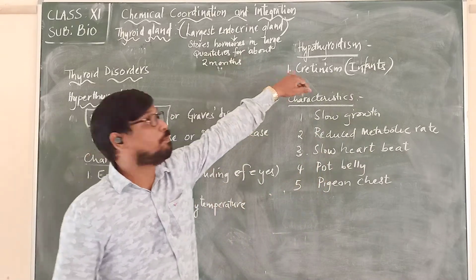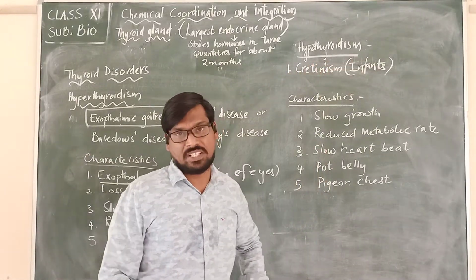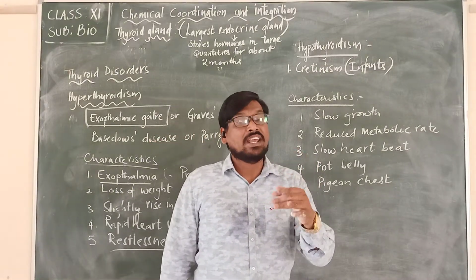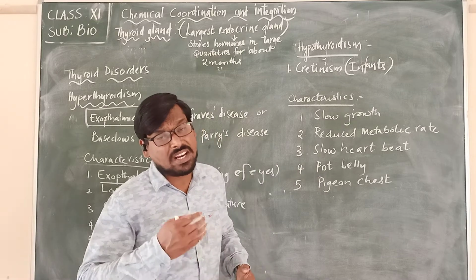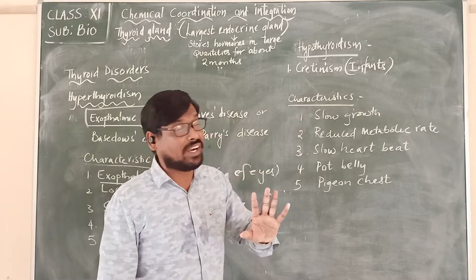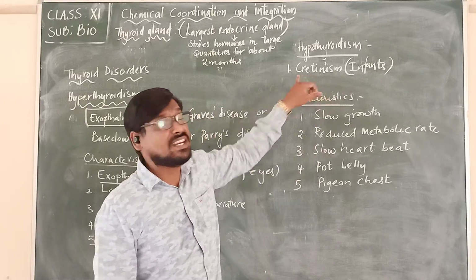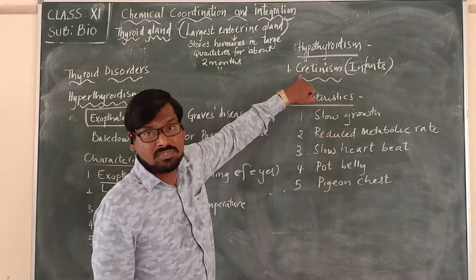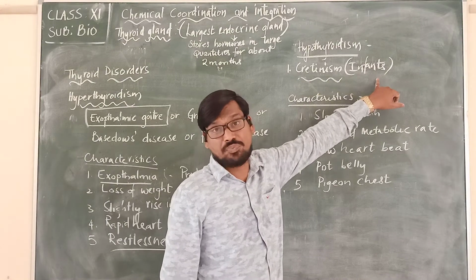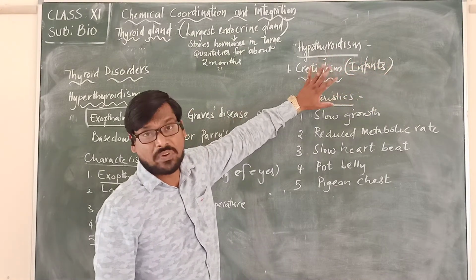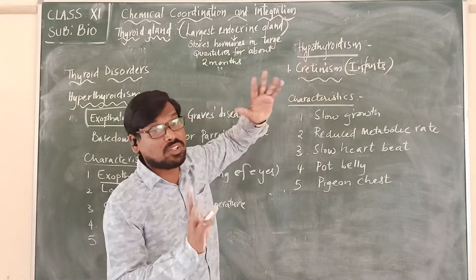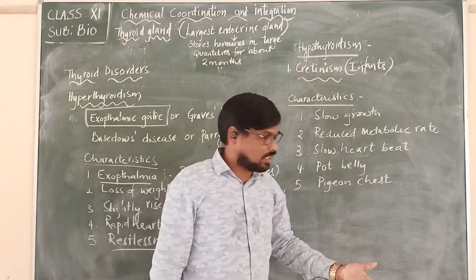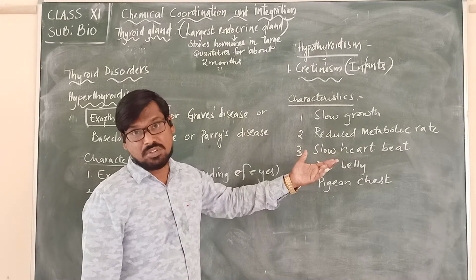And now hypothyroidism, hypoactivity means what? When the hormone called thyroxine is produced in very small quantities than what is required, it may lead to what? Cretinism. Very important one, cretinism. Cretinism is seen very clearly in infants. So we have to differentiate, because there is another one that occurs in adults, which we are going to discuss.